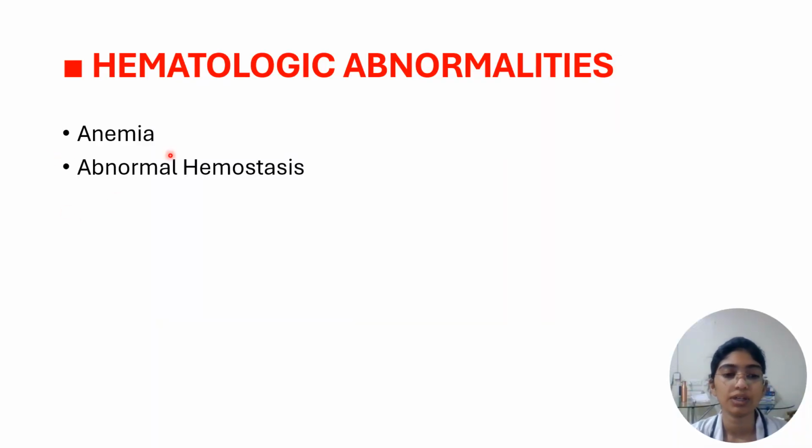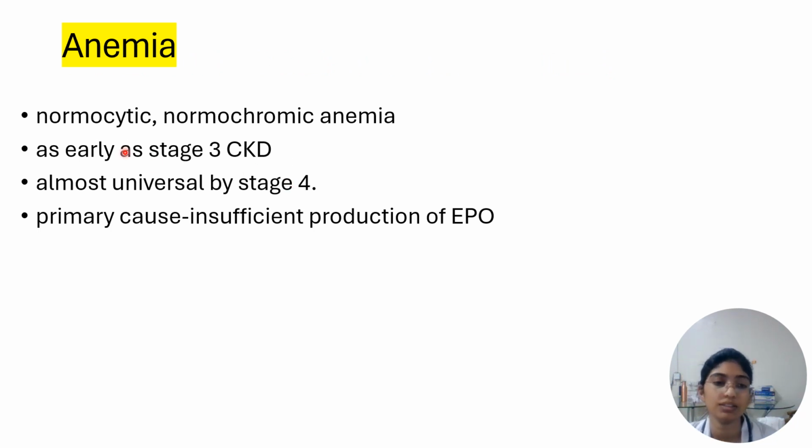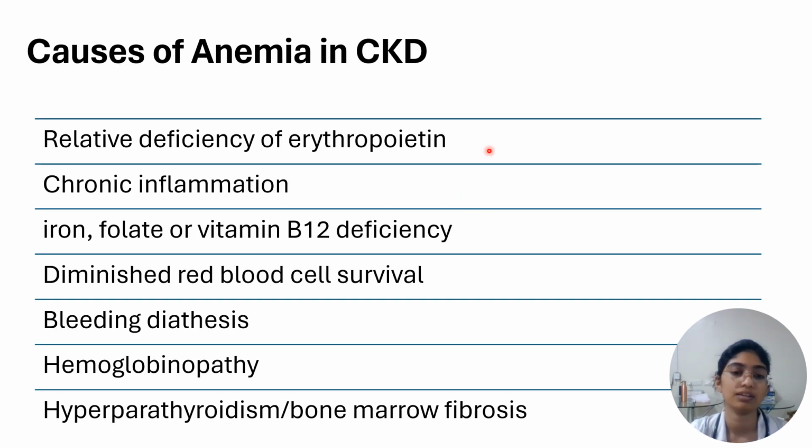Hematological abnormalities include anemia and abnormal hemostasis. Anemia of CKD is normocytic, normochromic. It occurs as early as stage 3 CKD and it is almost universal by stage 4. The primary cause of it is insufficient production of EPO. But there are various other causes of anemia in CKD, like chronic inflammation, iron, folate or vitamin B12 deficiency, diminished red blood cell survival, bleeding diathesis, hemoglobinopathy, hyperparathyroidism or bone marrow fibrosis.